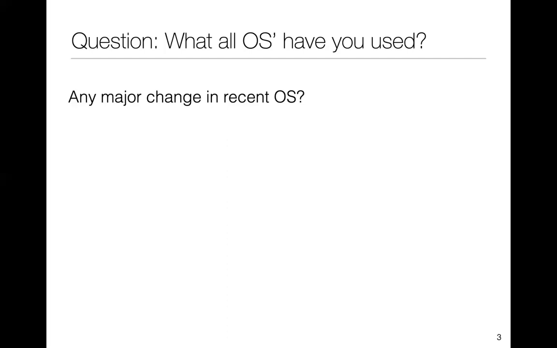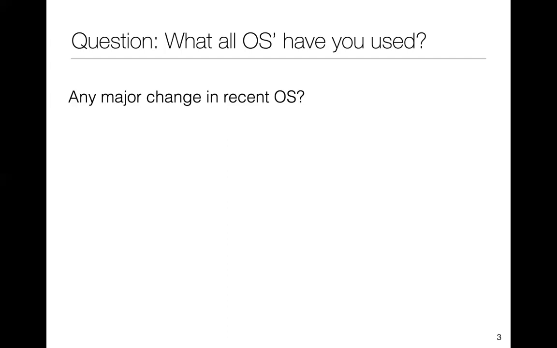Any recent change that you would have seen in operating systems? It could be mobile operating systems also. Anyone? You don't have to worry about this being a perfect answer.